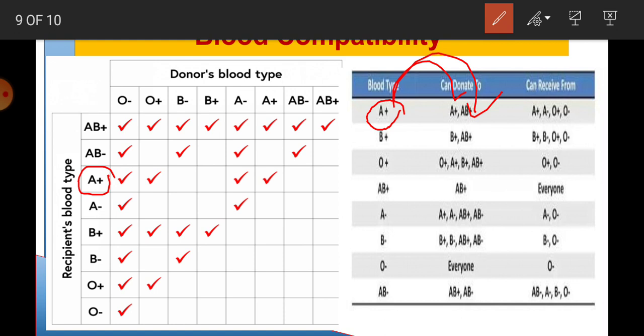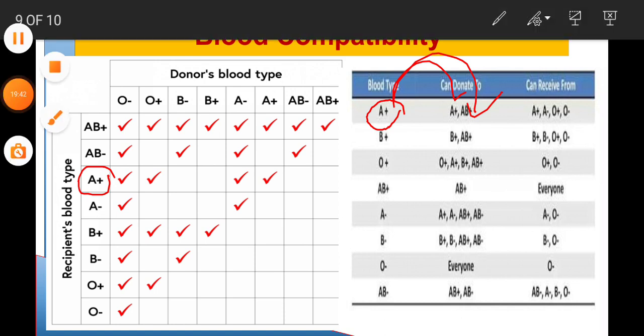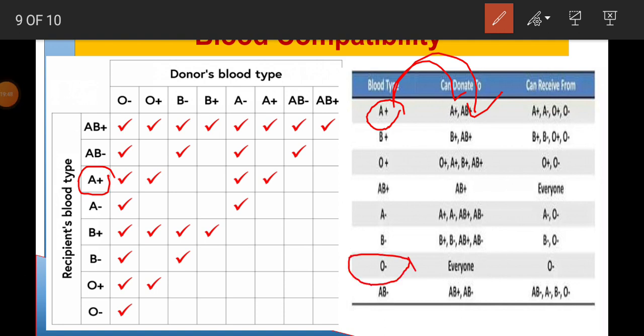And blood group O negative has no antigens, that's why he can give his blood to everyone. As there is no antigen, it will not cause any problem to anyone.